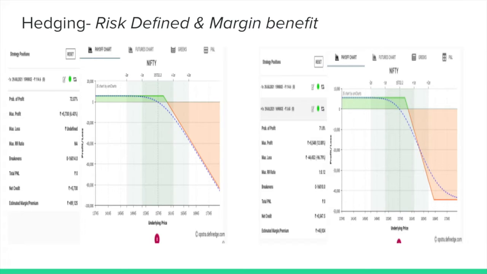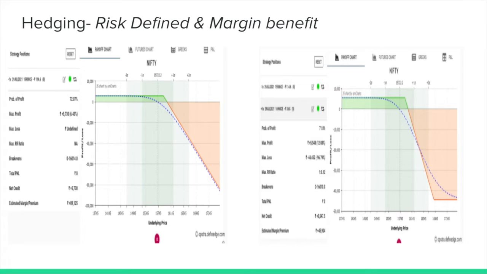Now he can still do that intraday or overnight also, by taking far OTM options, right? In this case the 15,900 call is sold, and on the right side you have seen that the far OTM taken is the 16,600 call, which hardly costs you 2 or 3 rupees per lot.